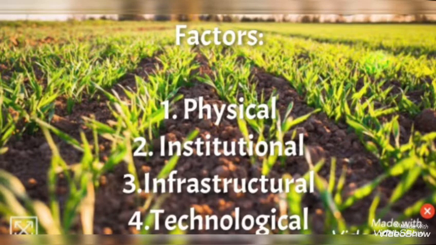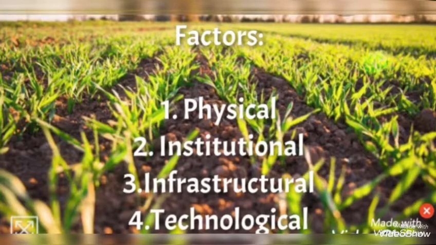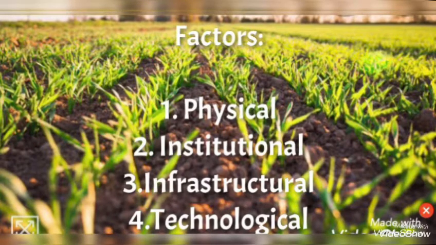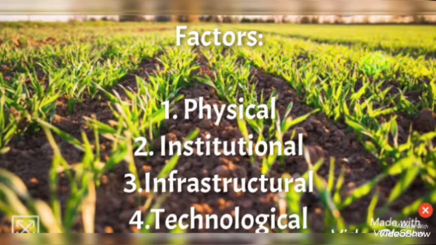Second one is institutional factors, that is the size of the land, land tenure and land reform, which means some moderations are needed in the land. Third one is infrastructural factors: irrigation, power, transport, credit, market, insurance and storage facilities.